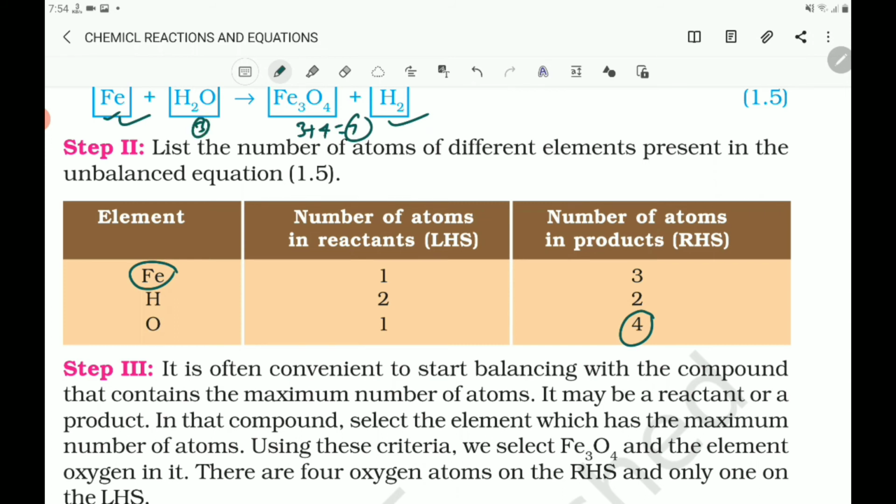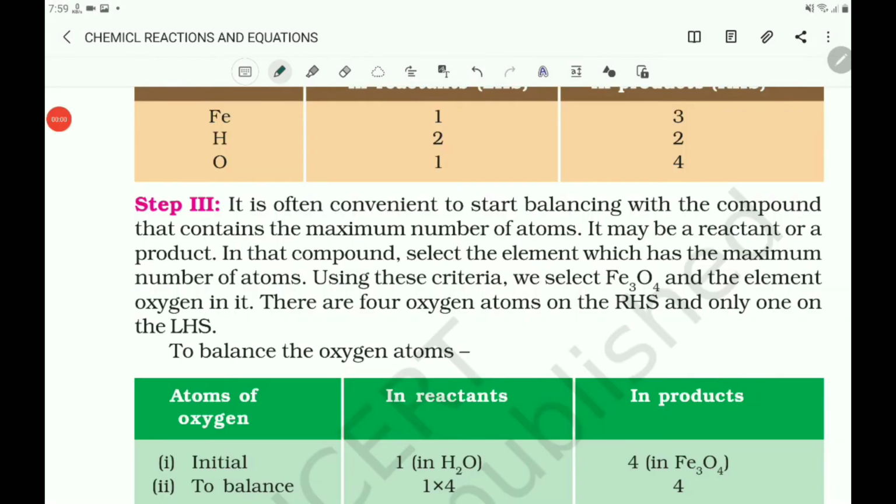So here we have to start balancing with the compound having the maximum number of atoms. Compound Fe3O4 is having the maximum number of atoms, and oxygen as well.